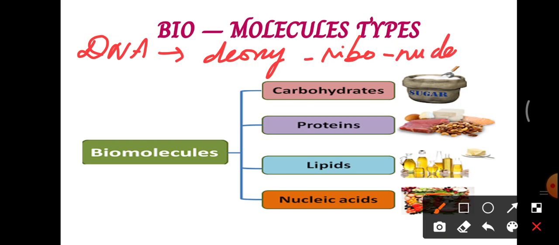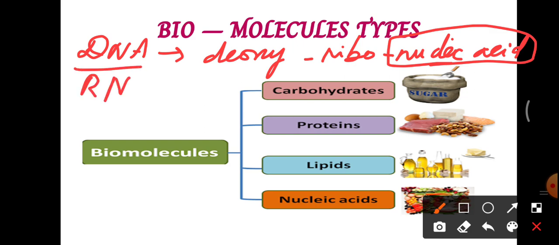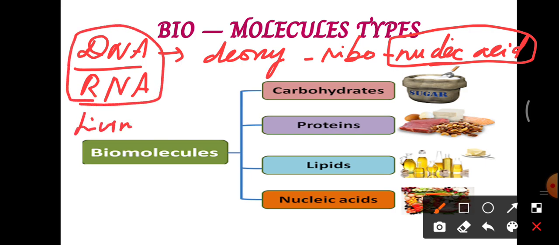Deoxyribonucleic acid. So here, this nucleic acid, this is the one we are studying about. Nucleic acids are very important components of DNA and RNA. And from where can we get it? From all kinds of living substance.